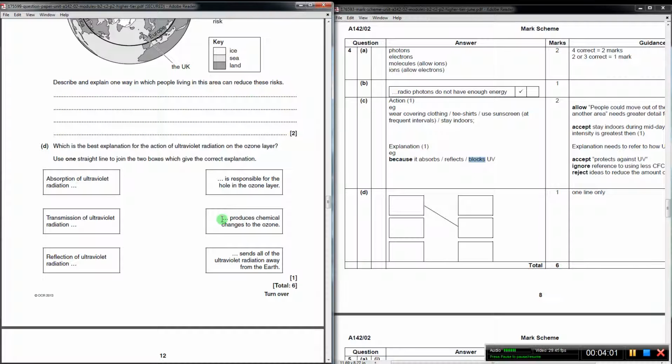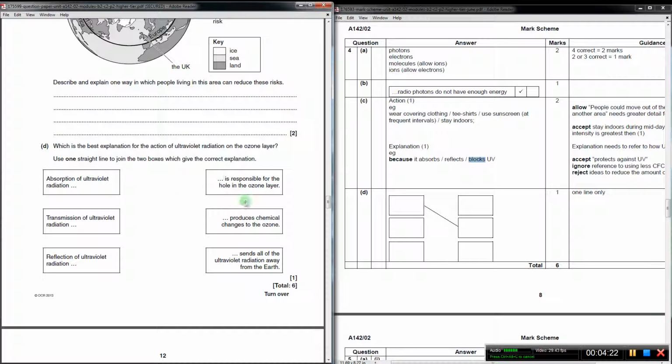And what it does is it produces a chemical change. The absorption of ultraviolet actually turns the ozone, the O3, into oxygen, O2. That shouldn't be surprising because one of the things you need to learn about ionizing radiation in general is that the ions it produces can lead to further chemical reactions. And that's what's happening here. Okay, the other 2 boxes don't really make any sense.